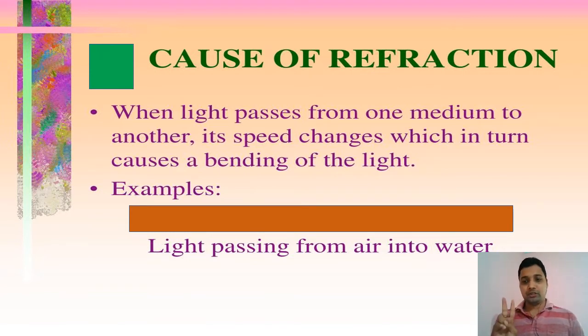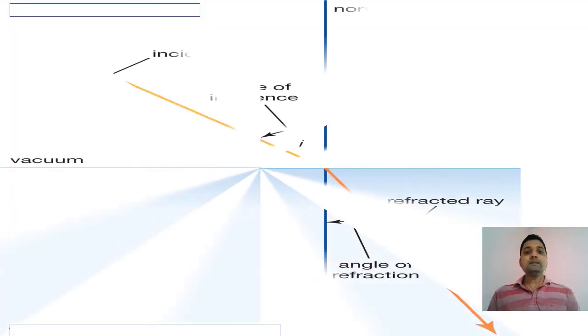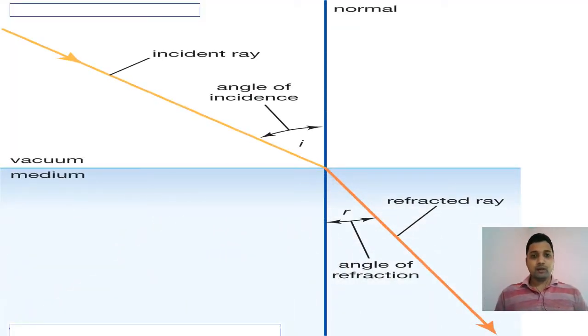And in two conditions, we will not get any refraction. First condition, when both transparent media are the same, or a ray of light strikes the transparent medium straight, along the normal. In these two conditions there is no refraction. In other conditions, when a ray of light is traveling from one transparent medium to another, we will get refraction of light. Here you can see some terms used in refraction.